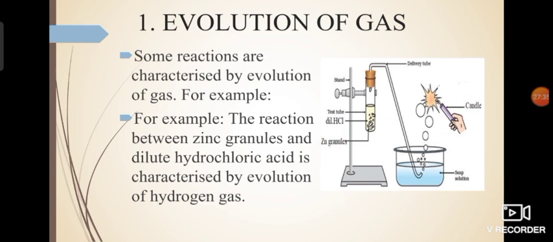Now the experimental setup shown over here clearly shows a delivery tube which is used to trap the gas which is evolved, and it is allowed to pass through a soap solution. As a result, the gas evolved over here will be trapped within the soap bubbles, and you can see that they are bringing a candle close to it and it burns with a pop sound. This is one of the characteristics of hydrogen gas. If the gas evolved is hydrogen, then this is the test used to detect the presence of hydrogen gas. If the gas is hydrogen, it will burn with a pop sound. Okay.